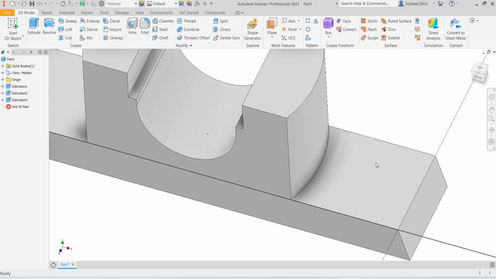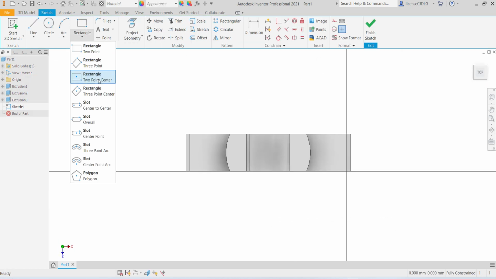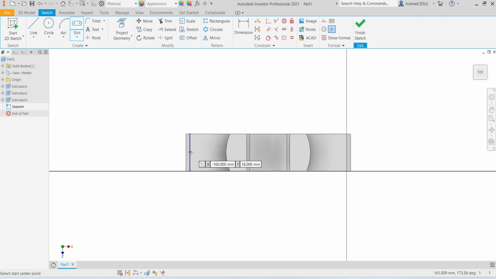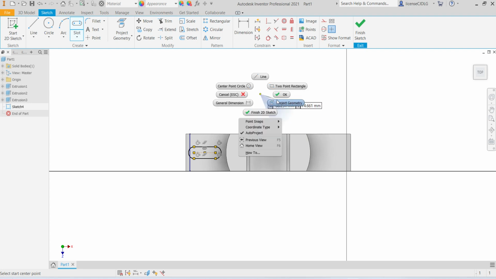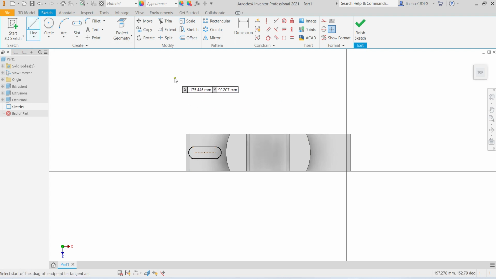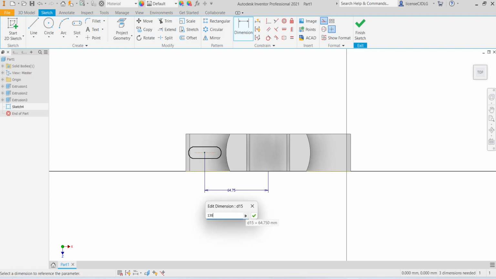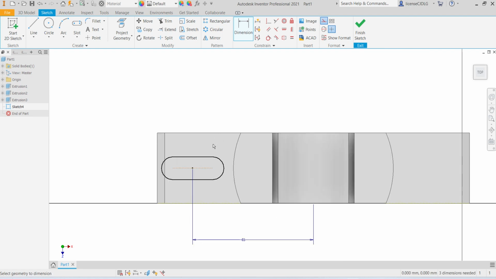Select this surface, sketch, select slat, select line, take a construction line, give the dimension here to center 130 by 2, length is 8 mm, R5.